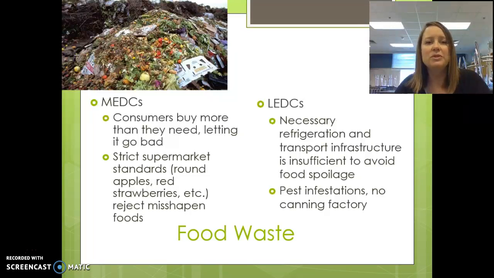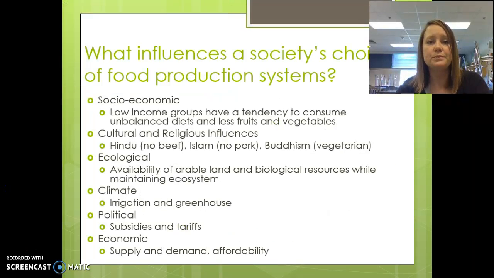So misshapen foods or foods that aren't quite the right color tend to get thrown away. In less economically developed countries, because they don't have the necessary refrigeration or the infrastructure to transport the produce, they tend to have more food spoilage, also more pest infestations. They don't have the canning factories to preserve the foods that we do.